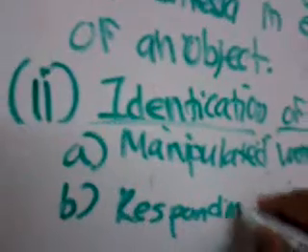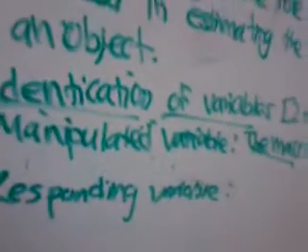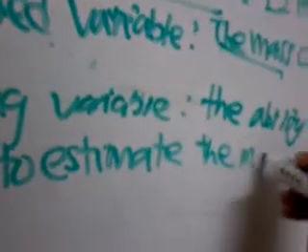Responding variable. Okay, the responding variable is the ability of the student to estimate the mass of the load.